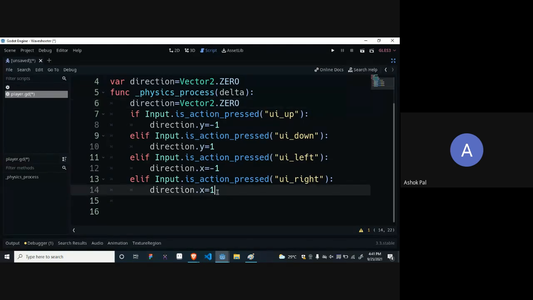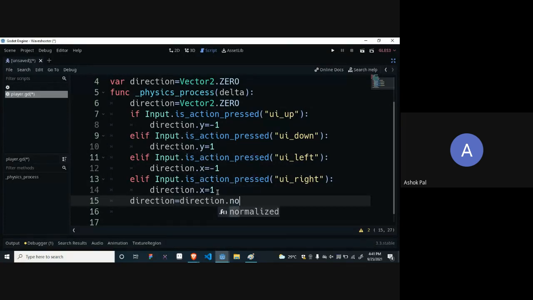Let's continue. Now, this is important because if we don't write this, when you are moving diagonally, when you are not moving just up and down, when we are moving diagonally meaning we are clicking two keys together, you will move faster if we are not writing this line. So we have to write this line. Direction equals direction dot normalized. It means if the value is greater than 1, it will bring it to 1 because we have to keep the direction between 0 and 1. If the value becomes greater than 1 by chance during the calculation, it will bring it to 1. In layman's terms, it will normalize it. Okay? After we have written this, finally we will write velocity.